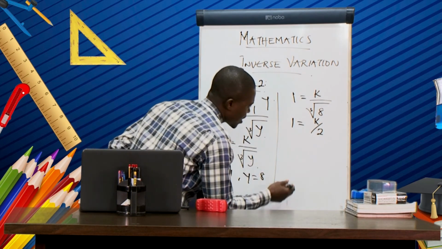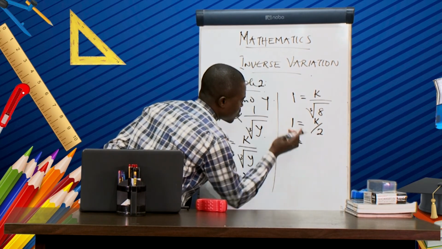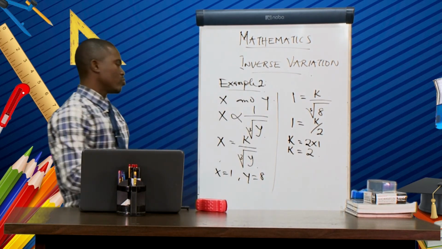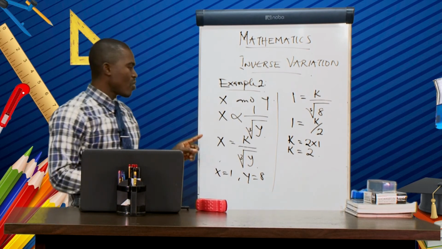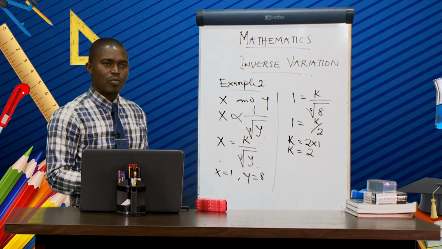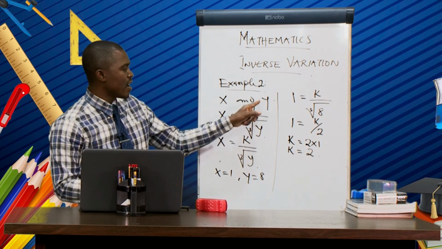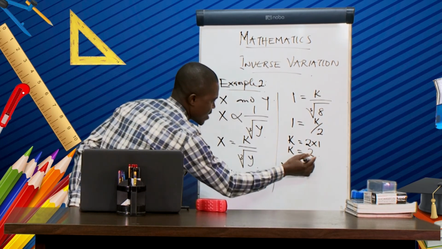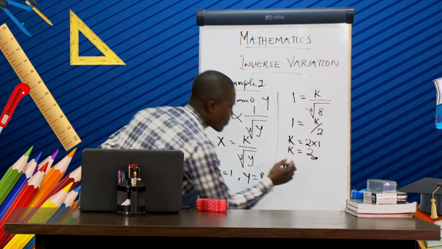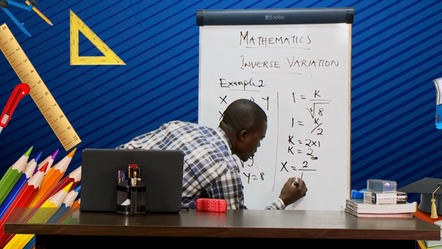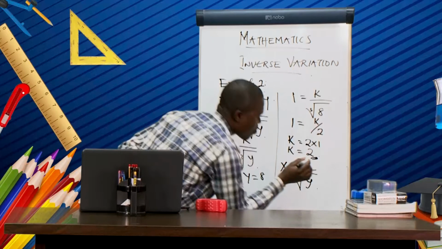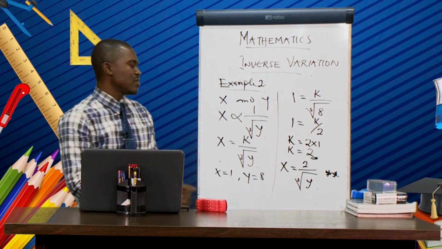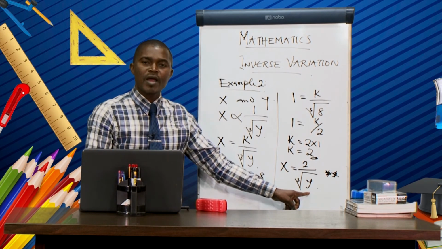So now, how can we get our k? Our k now equal to, you cross multiply, 2 multiplied by 1. Then k is equal to 2. The next thing now is to find the formula connecting x and y. Our k is equal to 2, so substitute 2 here. So we have x equal to 2 over cube root of y. This is the formula connecting x and y together.